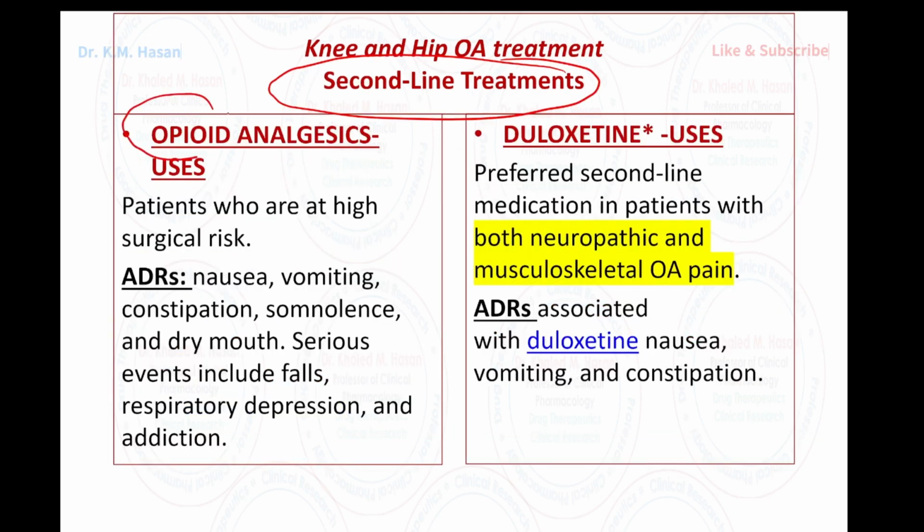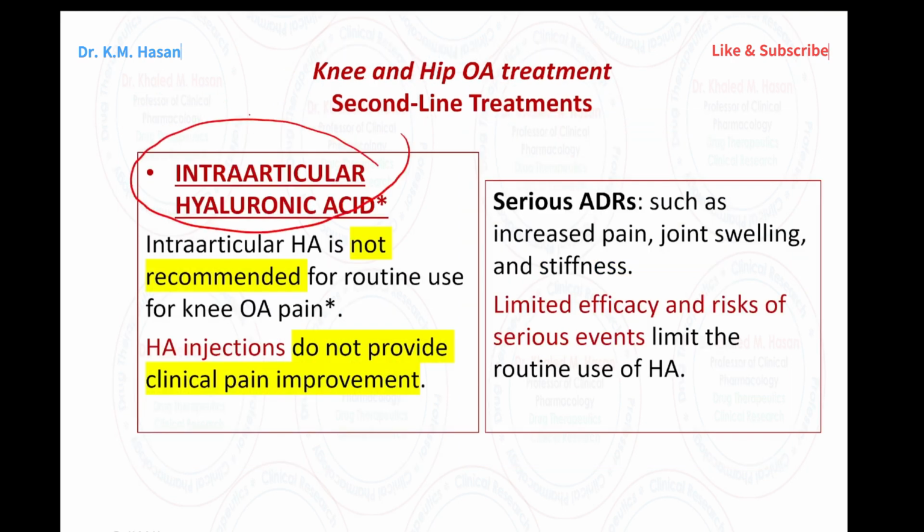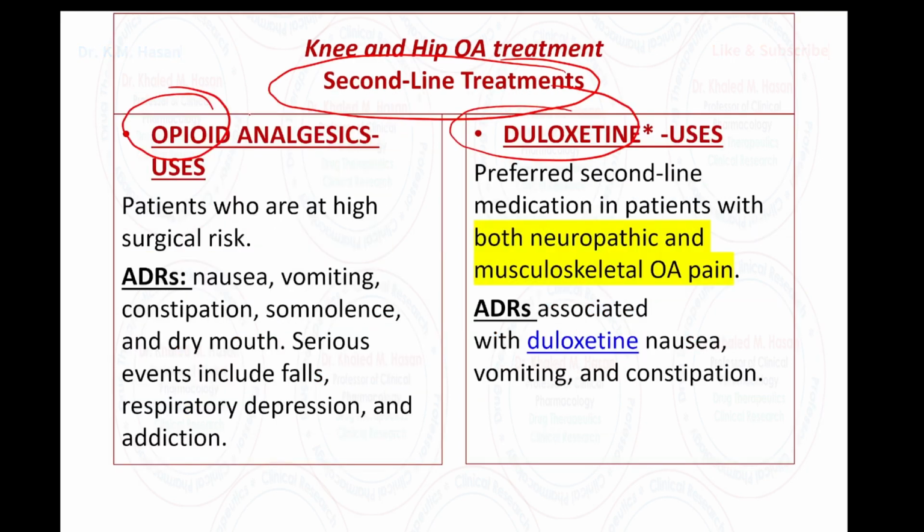For second line treatment, we have three approaches: opioid, duloxetine, and hyaluronic acid. I will start with the opioid. We prescribe opioids to patients who are at high risk of surgery or predisposed to surgery, maybe due to refractory response to other treatment.